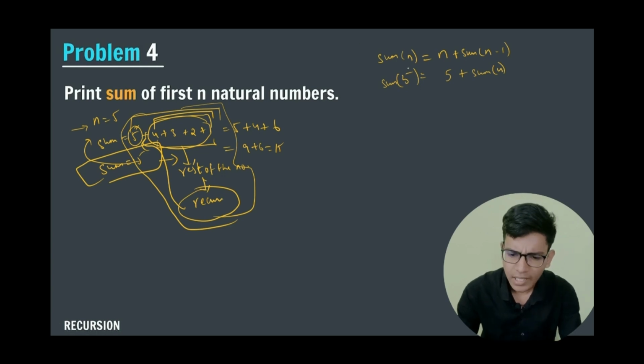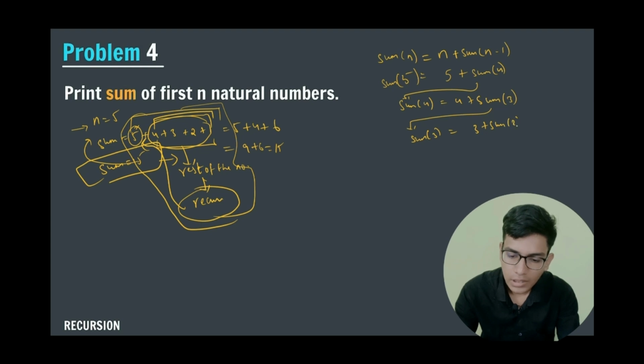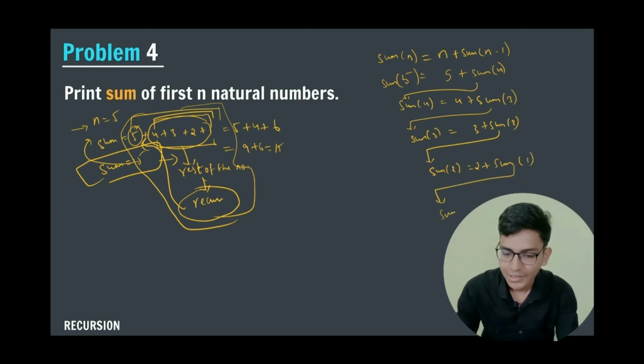So can I write that sum of 5 is equal to 5 plus sum of 4? How can we calculate sum of 4? Sum of 4 is equal to 4 plus sum of 3, and sum of 3 is equal to 3 plus sum of 2, and sum of 2 is equal to 2 plus sum of 1, and sum of 1 is nothing but 1. This is my base case.